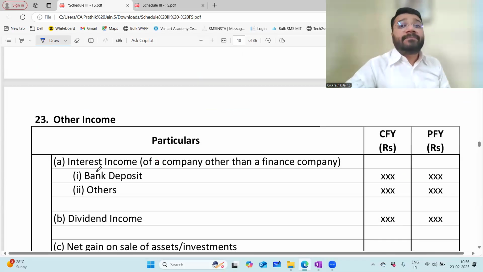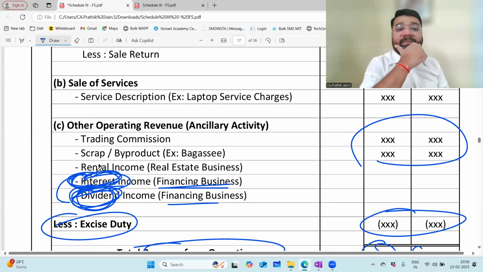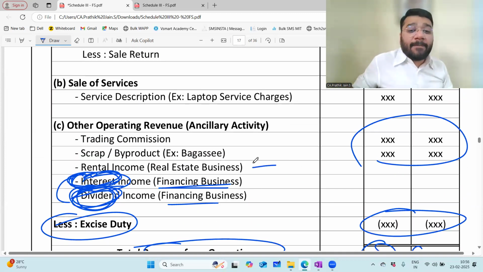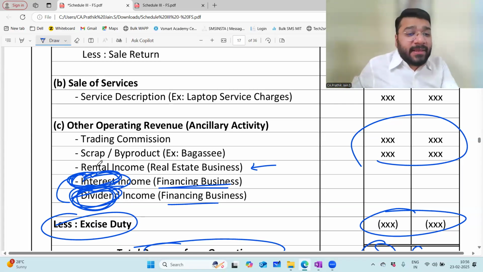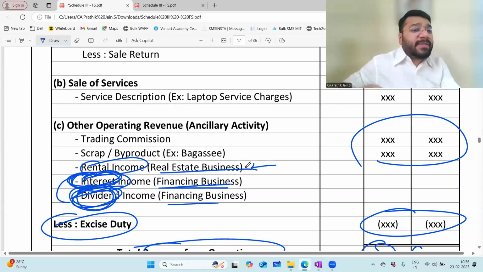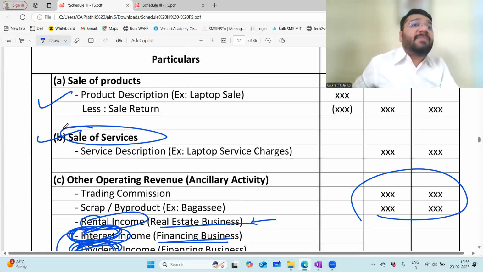Yes. Rental income becomes a core business activity. Correct. Now the question here is, what is being asked is rental income for a real estate business. Now it is a main source of income. So shouldn't I put it under product or services? Definitely you cannot put it under product for obvious reasons. Definitely you can classify this as services.